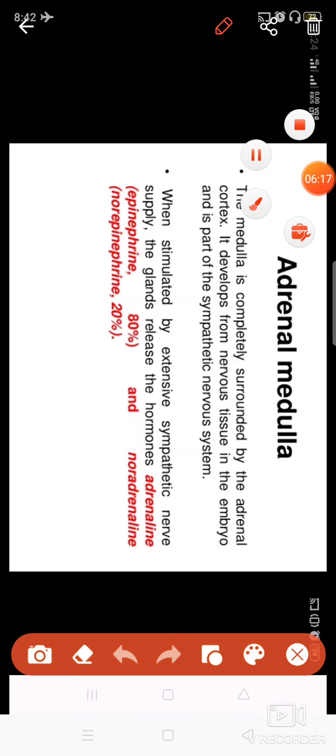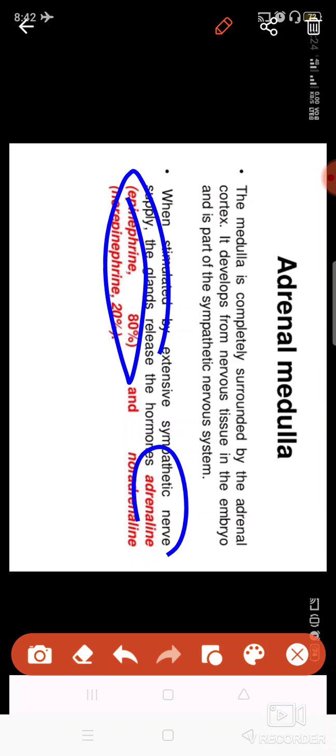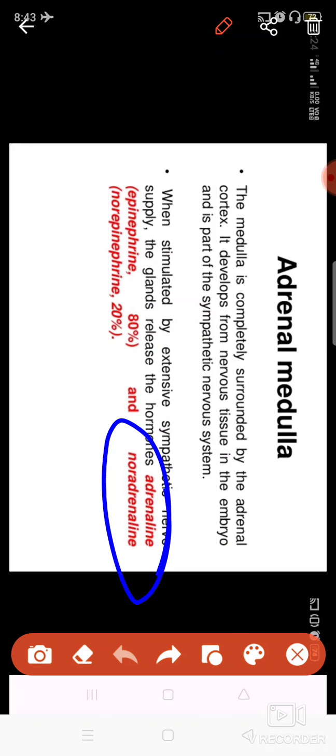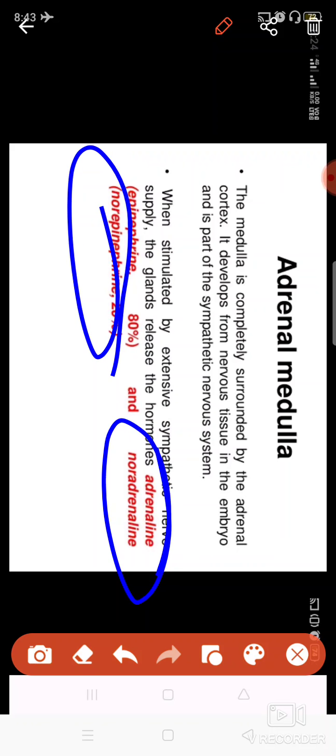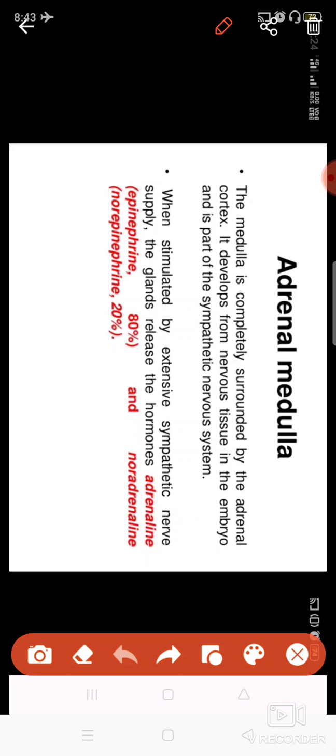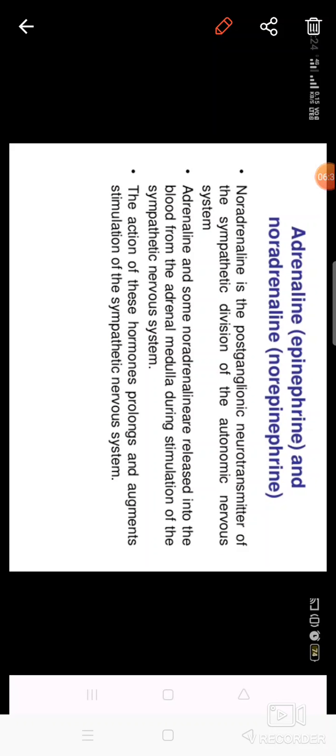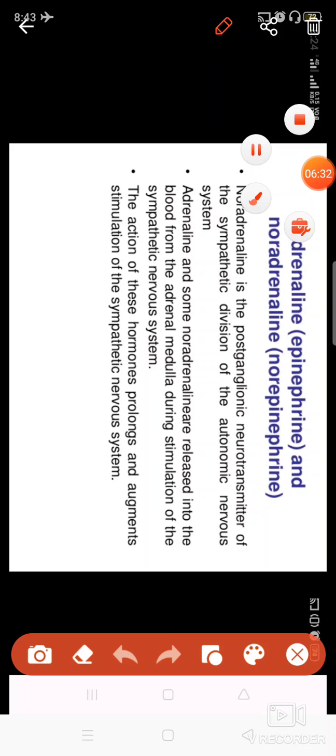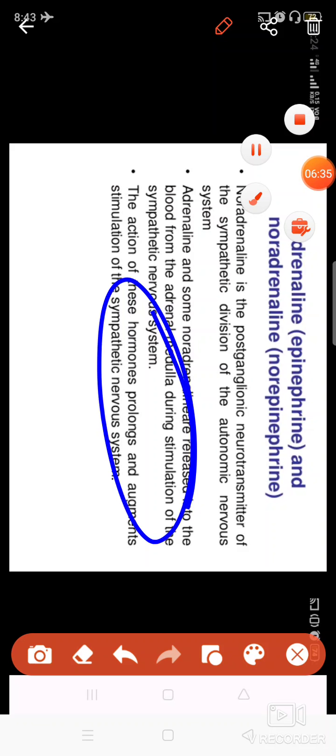Then comes the adrenal medulla. As I told, it is the innermost part. It releases two hormones: epinephrine, also known as adrenaline, and noradrenaline, which is known as norepinephrine. These two hormones are released, and their function is to prepare your body in two ways.